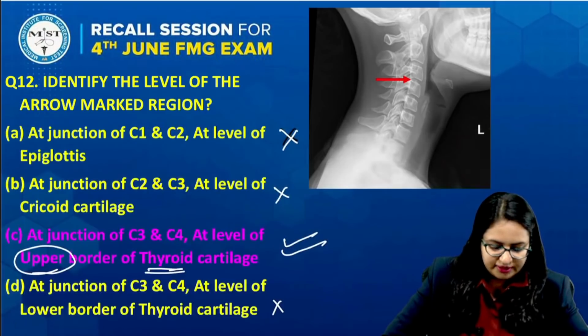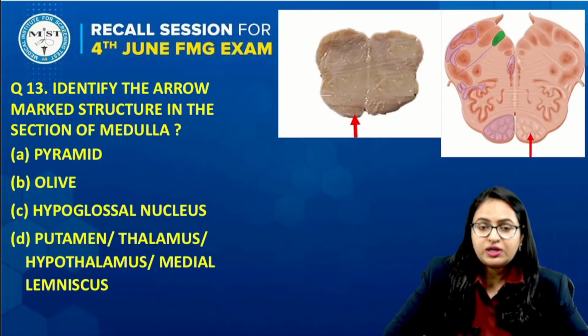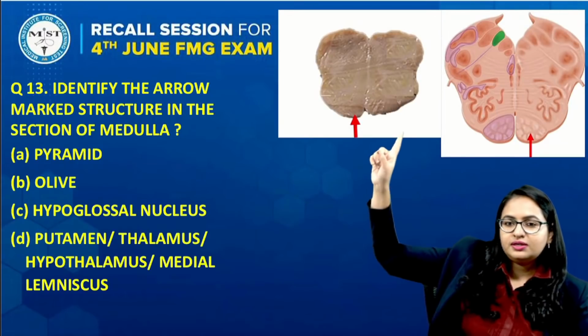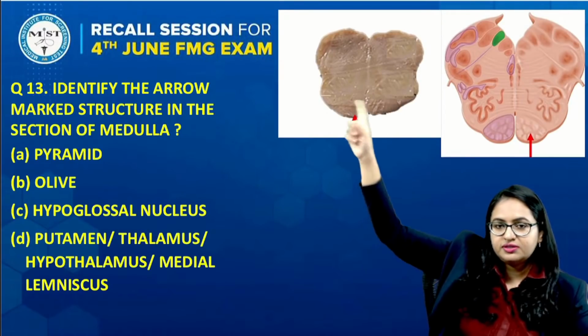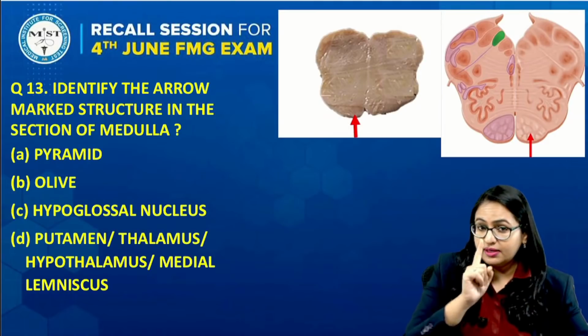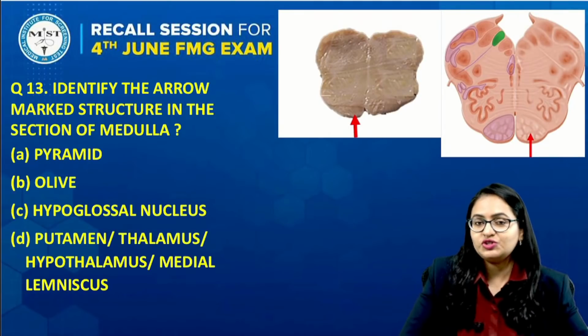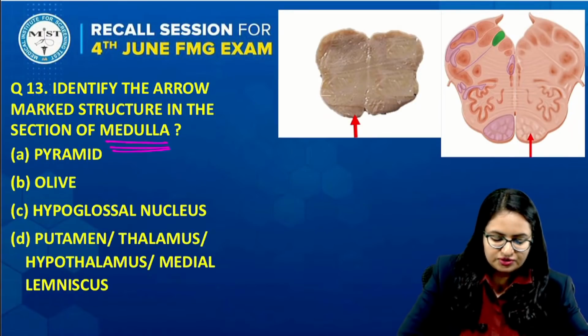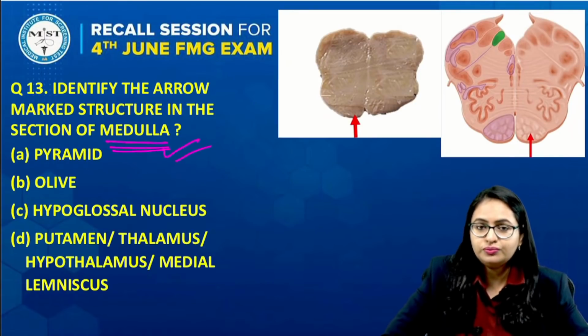Okay, now let us come to the next question. We have discussed till the 12th. Now coming to the 13th. Now this section was given over here. It was a cadaveric section, and you had to identify the arrow mark structure. And in this question, it was mentioned that it is a section of medulla. So this will act as a keyword for you.